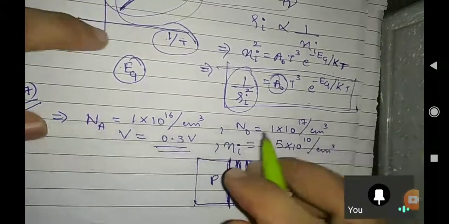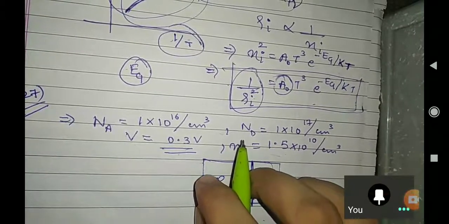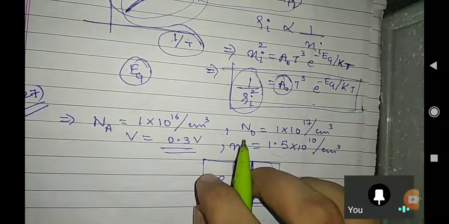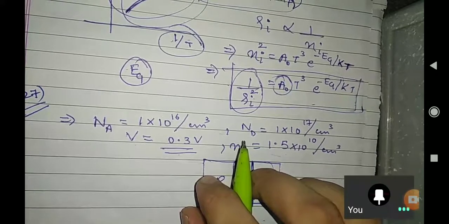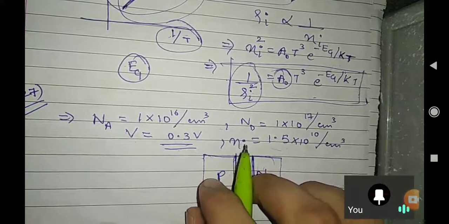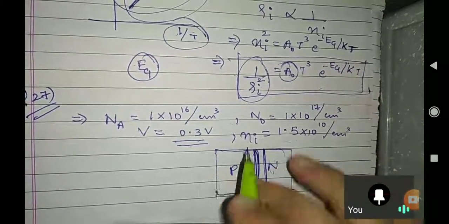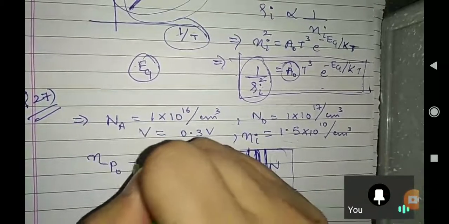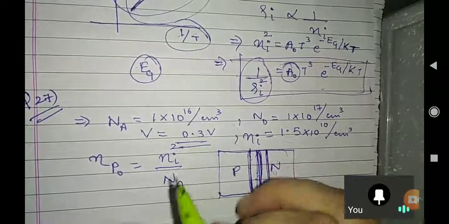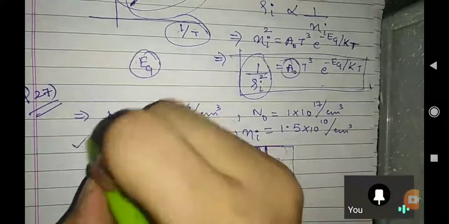Yes, absolutely correct. That relation you have thought of is absolutely correct. Very good. You are very much closer; Ni square over Na is also correct. With the help of Ni square over Na, don't you think we will find Np naught? As Surendra Mandal said. Just say yes or no. Did you understand why I am finding this?